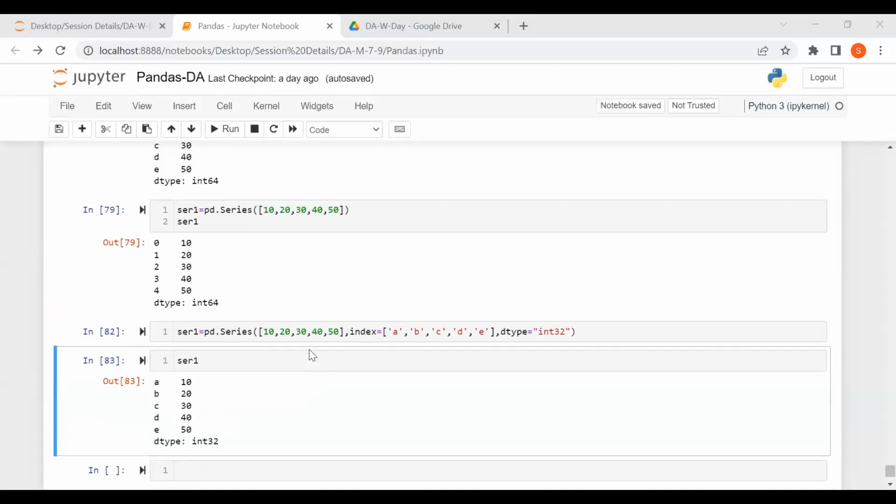After this, we'll see how to convert a dictionary to a series, because a dictionary has key-value pairs. How we'll keep that, how it works. Mostly in a series, when we have labeling and all, a dictionary will be the best option to keep it. So we'll see that.